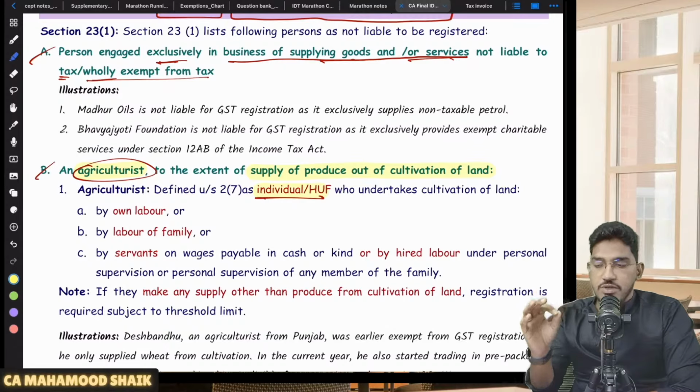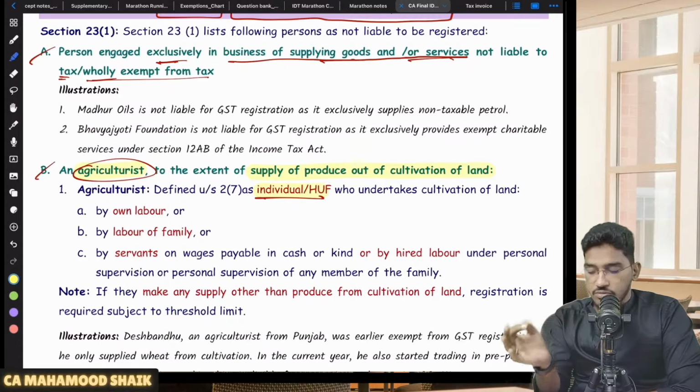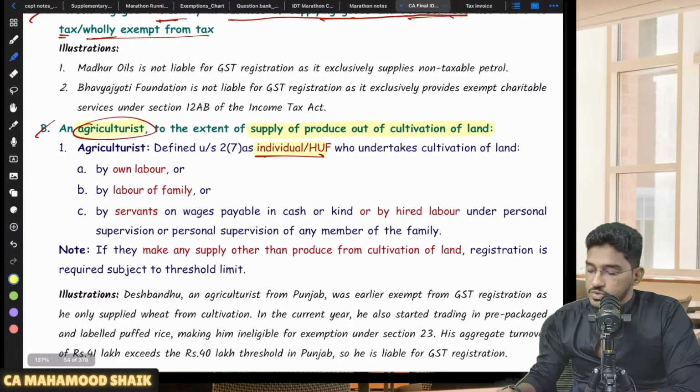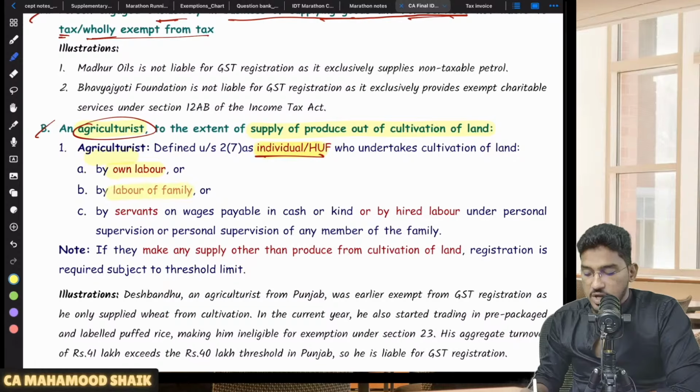No. Why? Because in the definition of agriculturist, they have told that only an individual person or HUF will be recognized as agriculturist. So what is an agriculturist? It is an individual or HUF who undertakes cultivation of land either by their own labor, or by labor of their family, or by servants on wages payable in cash or kind, or by hired labor under personal supervision of any of the members of the family.